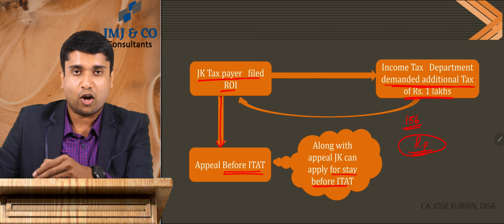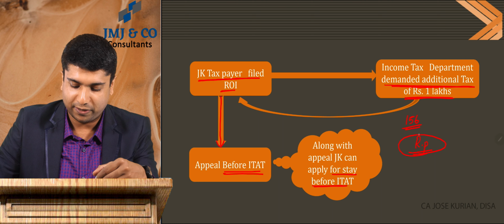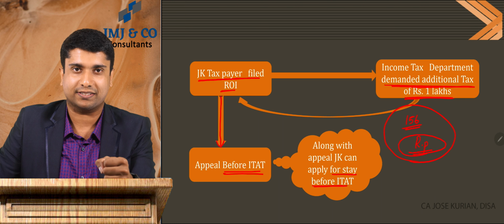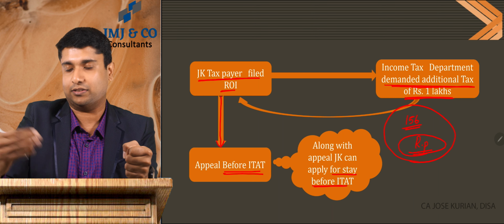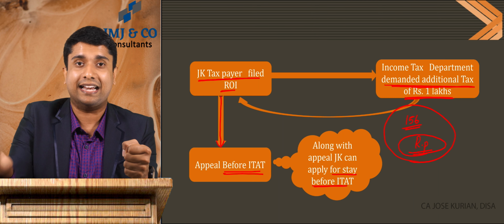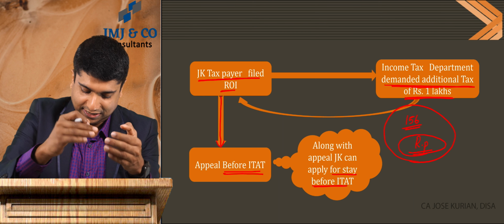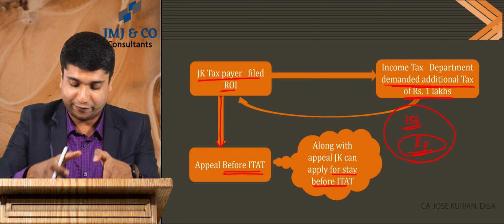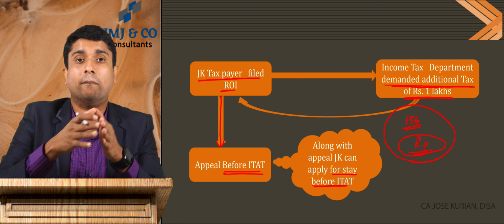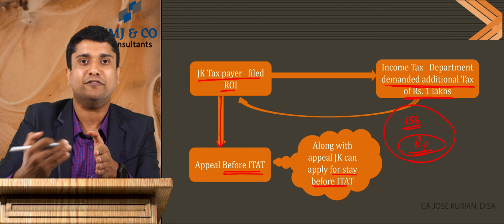As I've told you, along with the order of assessment, the department will send a demand notice, so I'm supposed to pay the demanded amount, and then go for appeal and decide whether that amount was actually payable or not. So at the time of filing the appeal itself, I can make a plea for a stay on payment of that additional tax.